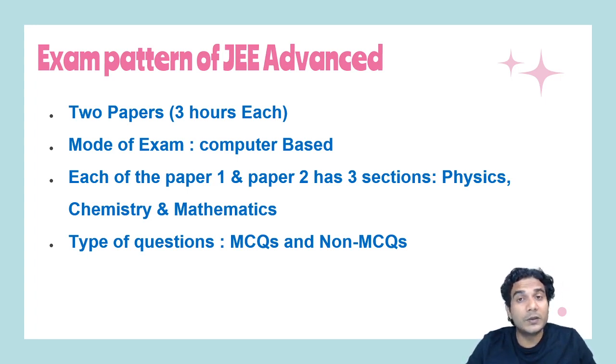Earlier there was no partial marking, so it was like if you attempt all the correct options, then you'll get +4, and if you are not attempting, you'll get 0, and in all the other cases you'll get negative marking.